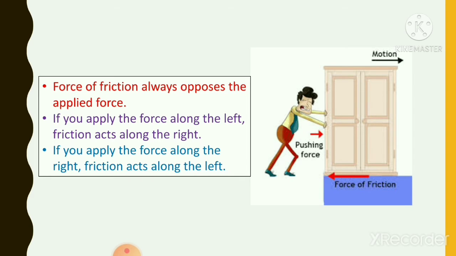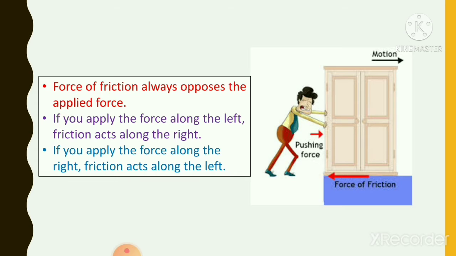It always acts in the opposite direction. It means that if you apply the force towards the left side, the friction will oppose it towards the right-hand side, and vice versa. So the force of friction always opposes the applied force.